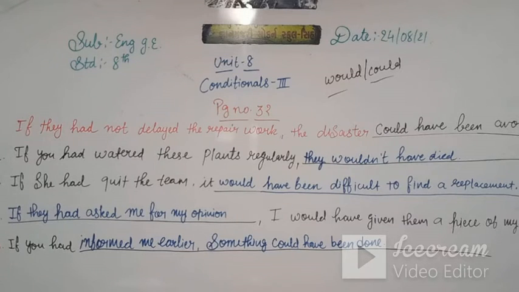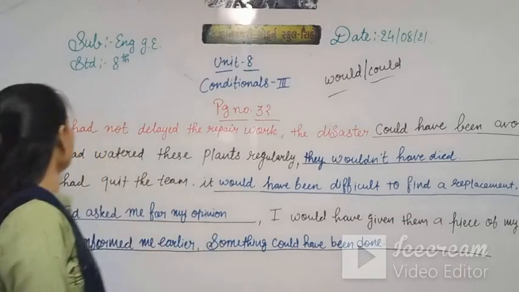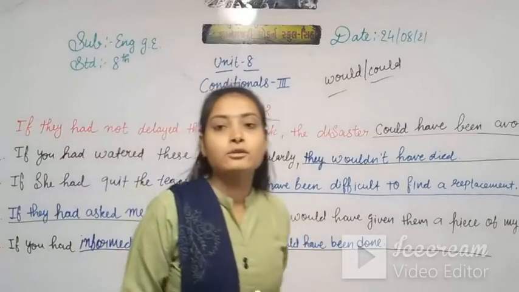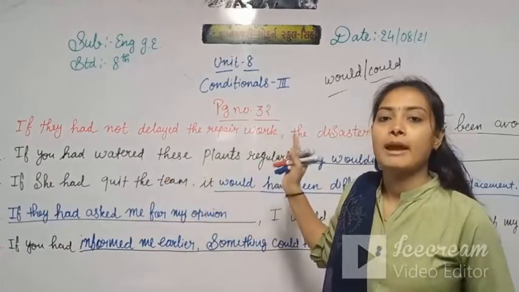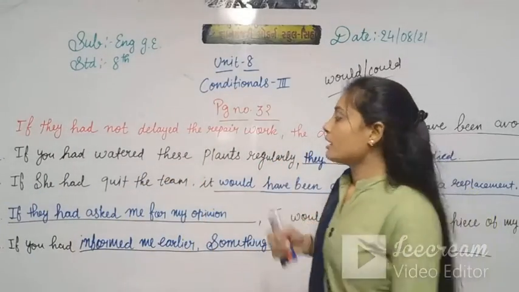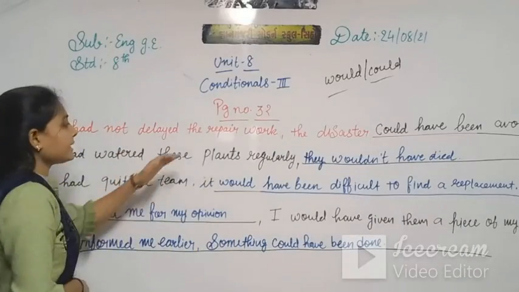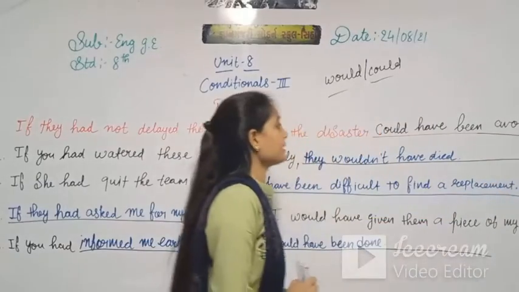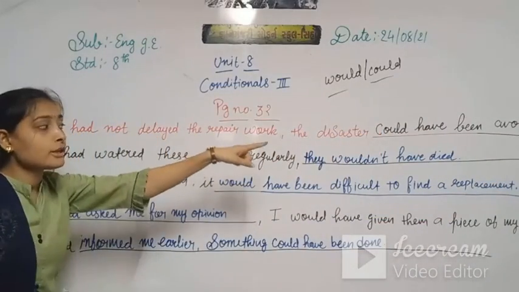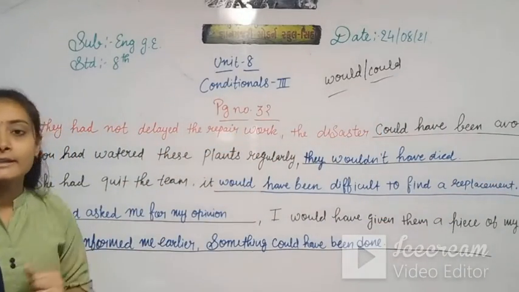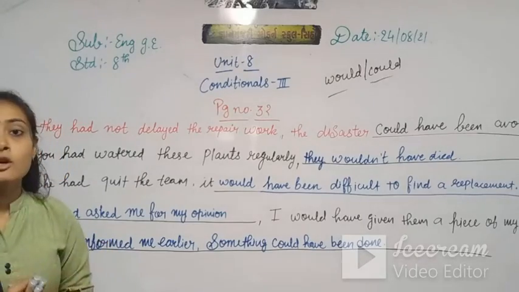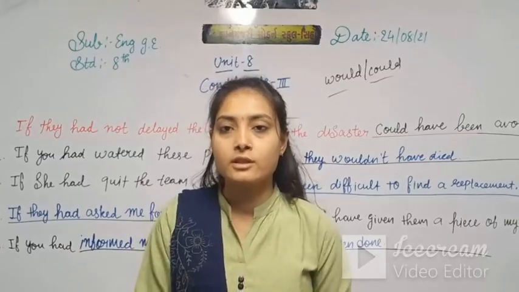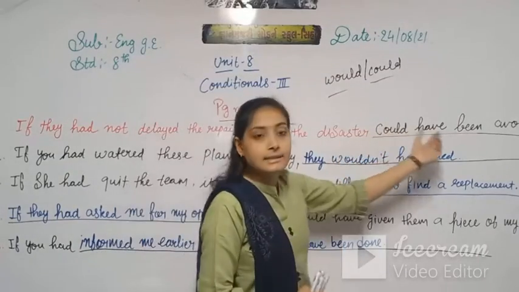So once again I am repeating, pay attention. So here, as per the above sentence, we have to make the if part and the main part sentence. If they had not delayed the repair work, the disaster could have been avoided. So in the above sentence, could have been is given, so here we write as it is.